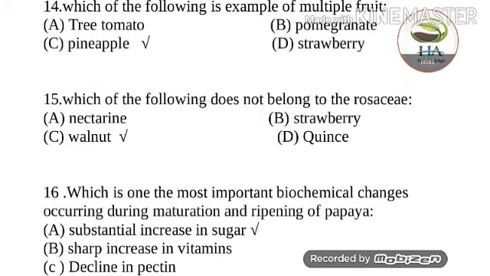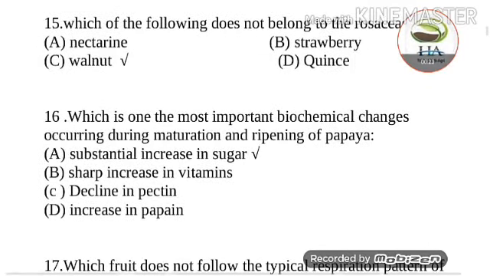Next question is, which of the following does not belong to the Rosaceae family? Options are nectarine, strawberry, walnut and quince. So answer of this question is walnut. Walnut belongs to the family Juglandaceae, and other than walnut, the nectarine, strawberry and quince belong to the Rosaceae family.